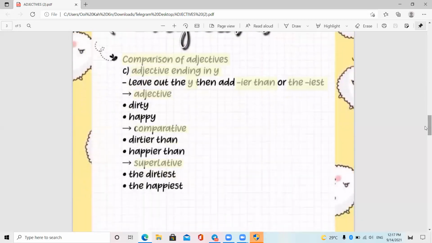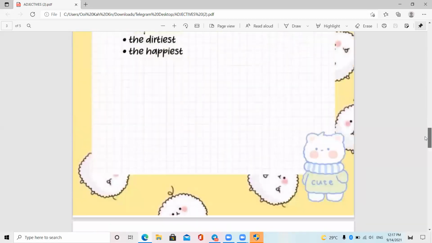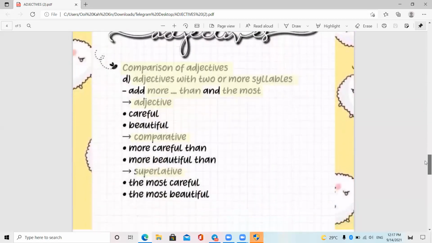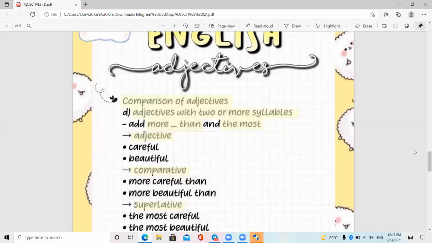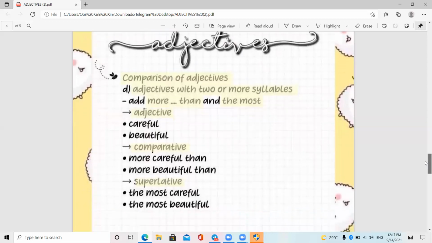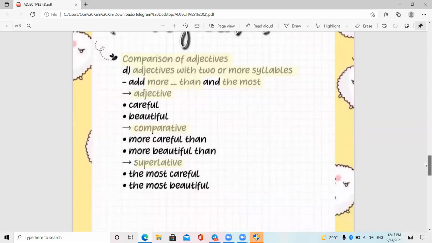Comparison of adjectives ending in Y: leave out the Y, then add IER than, the IEST. Adjectives dirty, happy. Comparative is dirtier than, happier than, superlative the dirtiest, the happiest. Comparison of adjectives with two or more syllables: more than, the most.